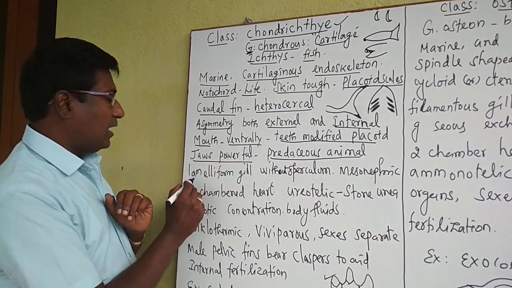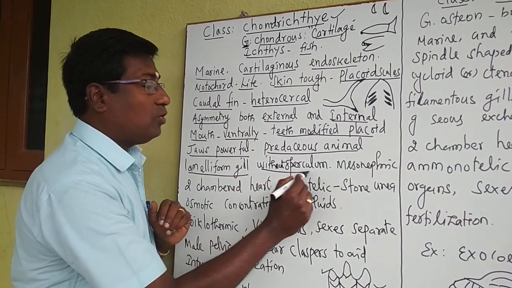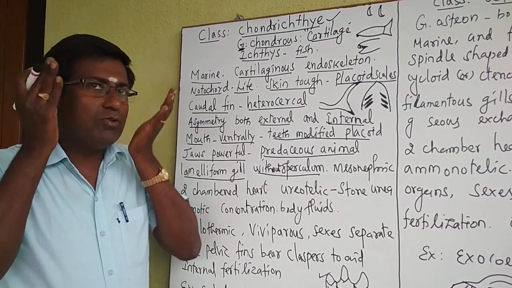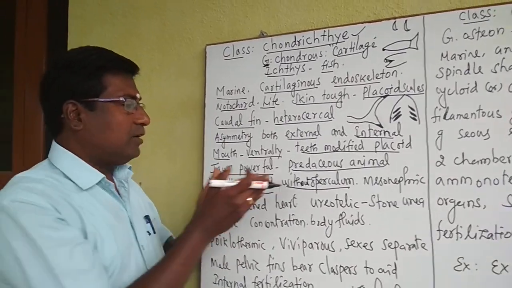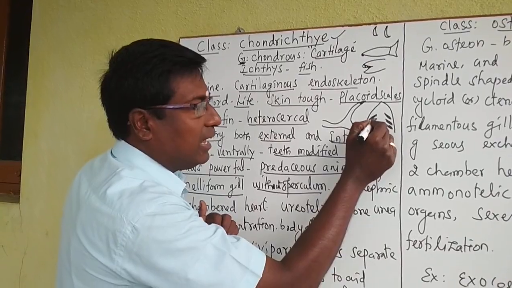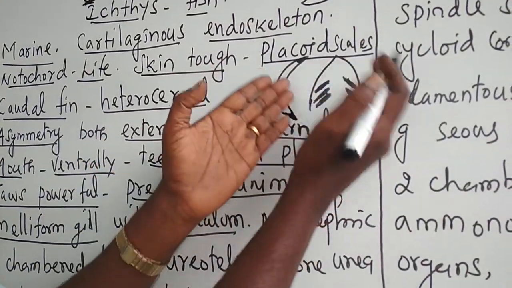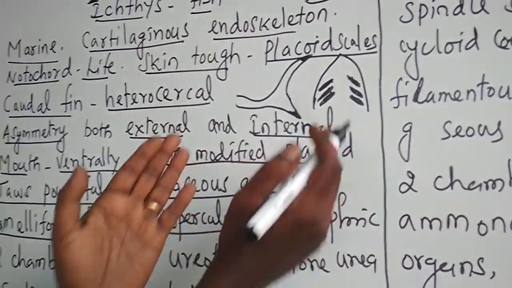And the gills are lamelliform gills. They are without an operculum. Operculum means a covering on the sides of the gills. That operculum is absent. So look at this diagram. These are rows of lamelliform gills, present on either side of this fish, but not covered.